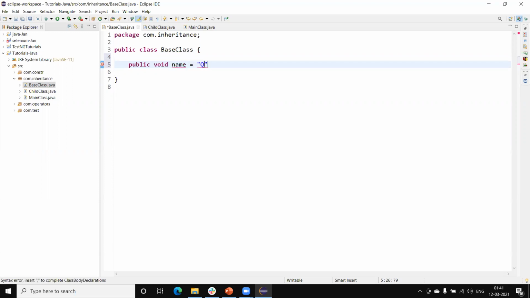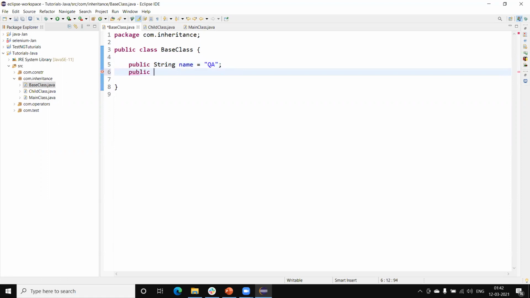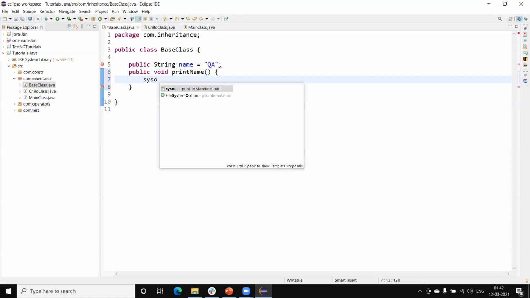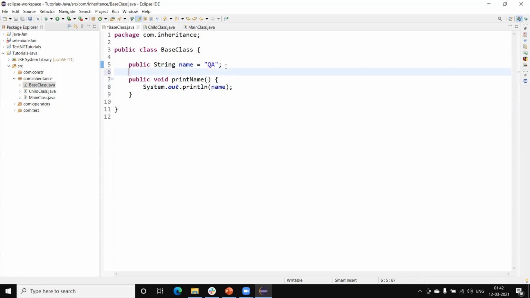Name. I created one name. Second, I am going to create one method that is print. So one variable and one method.